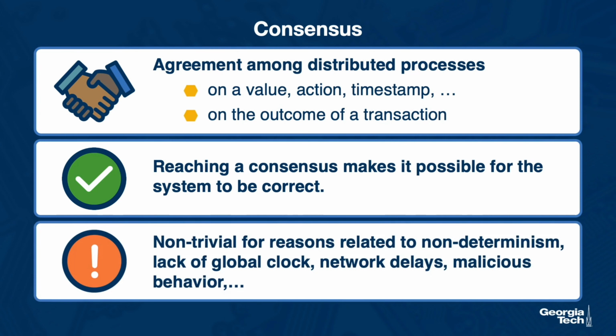There are a number of factors that make it hard for nodes to reach consensus. We mentioned some of these. Distributed systems are non-deterministic. There can be multiple things happening at any given point in time, and the order of these operations may be different across different executions. There is a lack of global time. The network is not always reliable or predictable. There may also be nodes that are either faulty or that intentionally cheat, so they're malicious, which may also make it hard for the system overall to reach a consensus.